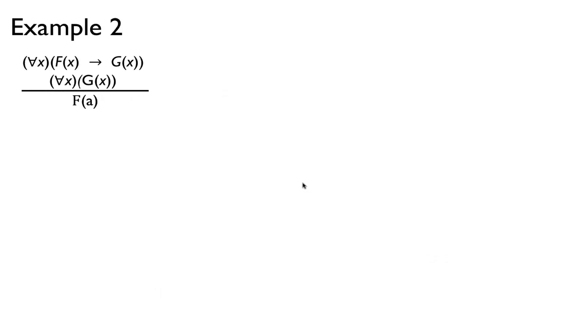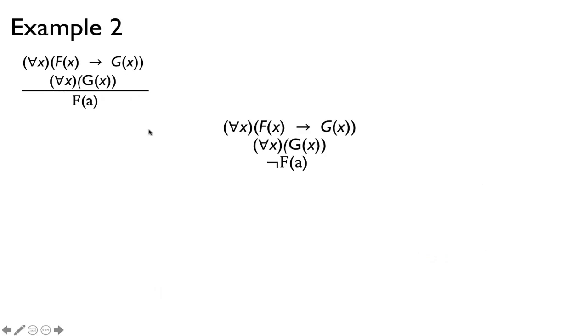Okay, here's another example. These are the premises: for all x, f of x implies g of x; for all x, g of x. The conclusion is, there exists an x such that f of x. This is kind of similar to the previous example. We're trying to prove f of a, so we're going to negate f of a.